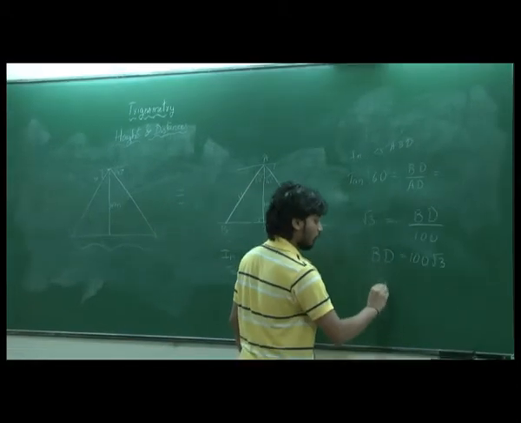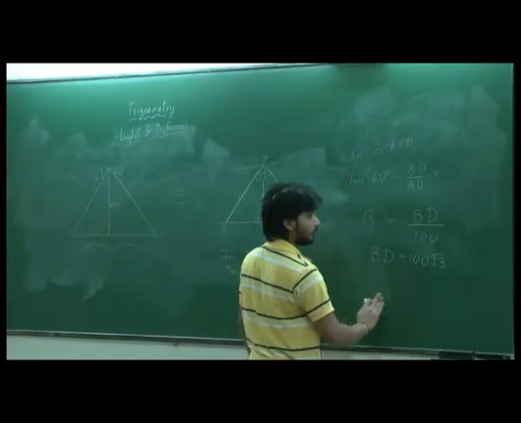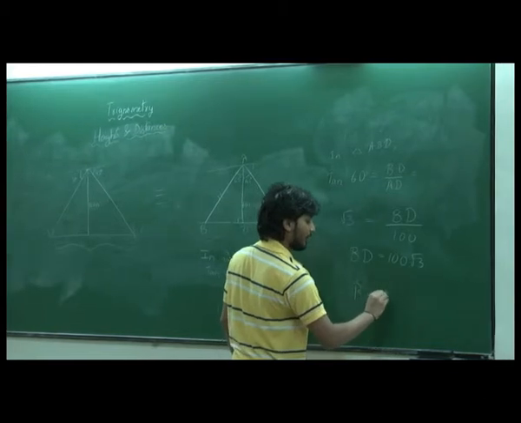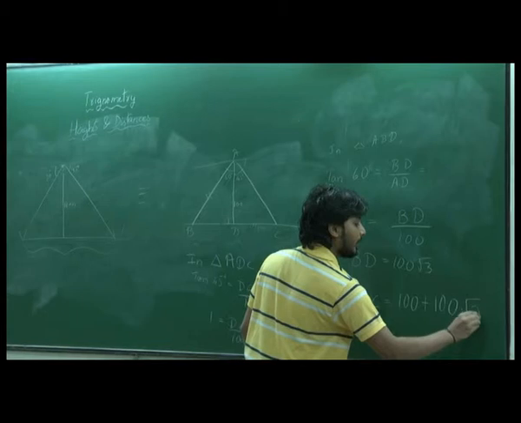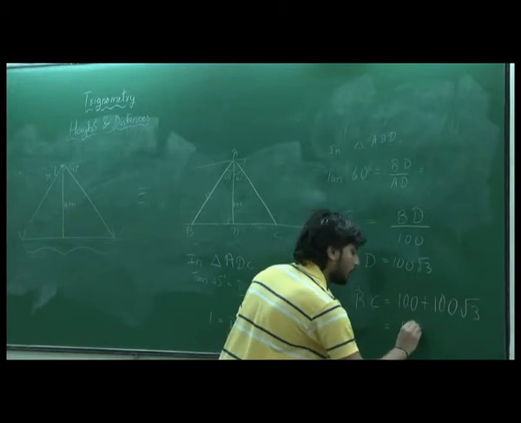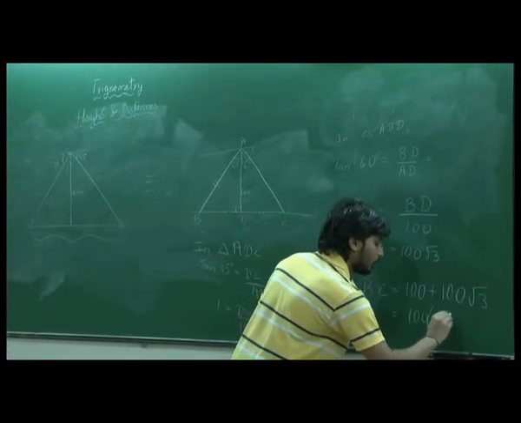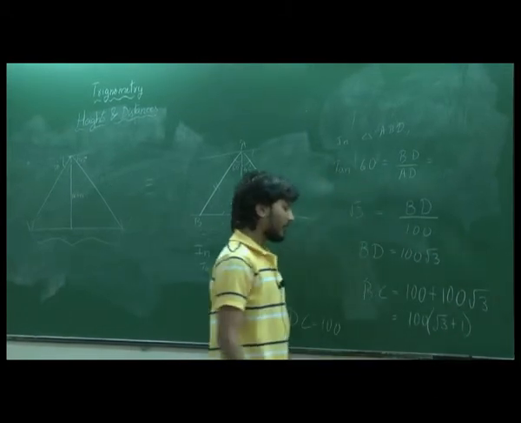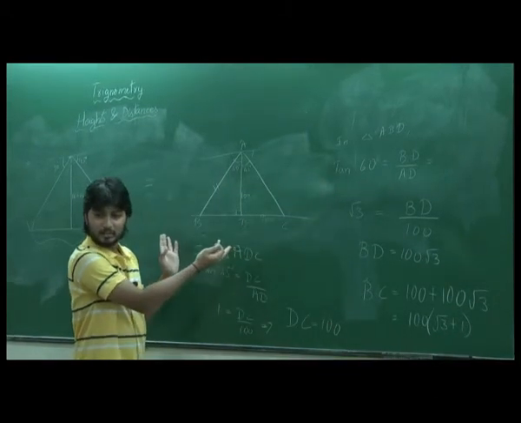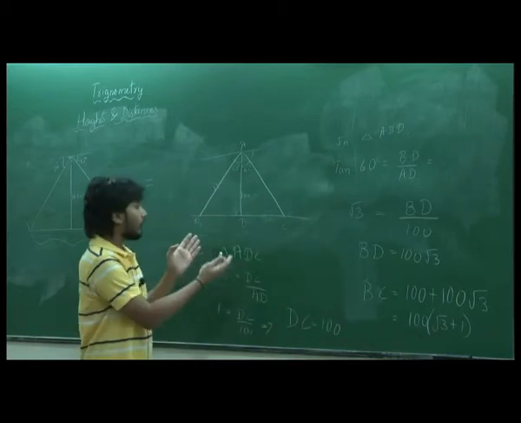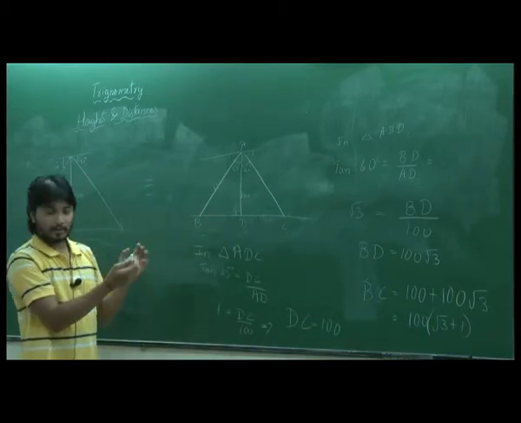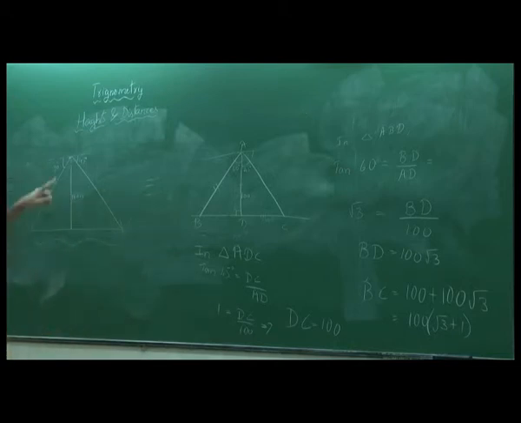Now what will be the value of BC? BC is 100 plus 100 root 3, right? We can take 100 common: 100 into root 3 plus 1. What will be the value? This is a length, right? 273.2. No, we can keep it like this, but it should have a unit, right? It is length. Why is it meter? This was meter. We didn't change the unit anywhere, so this remains meter.